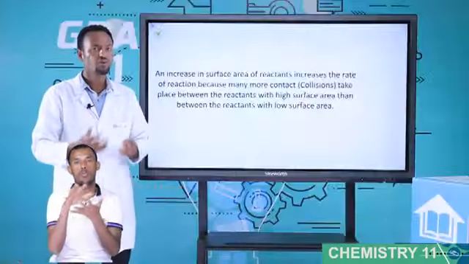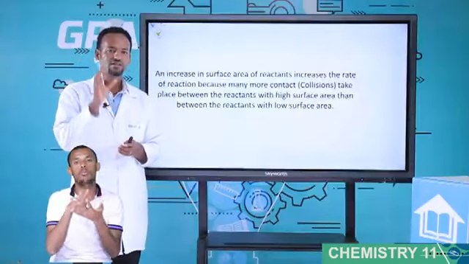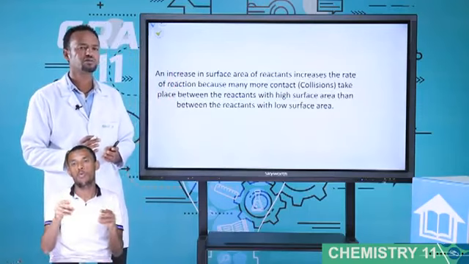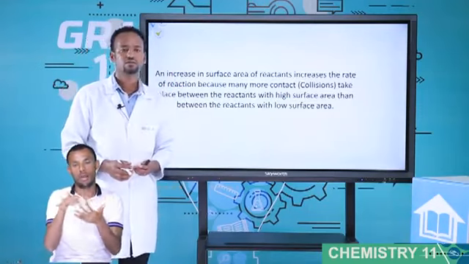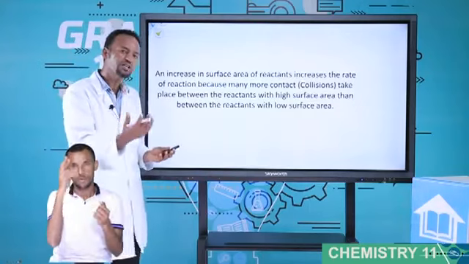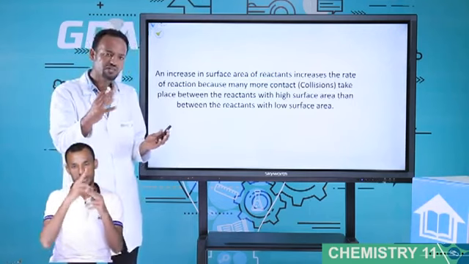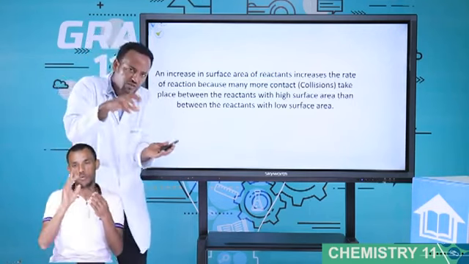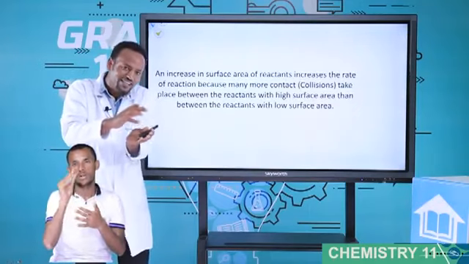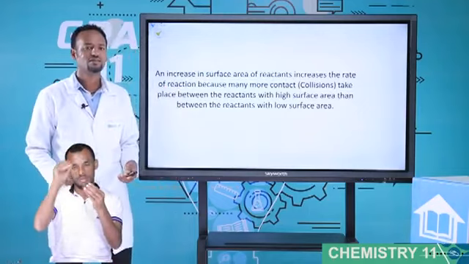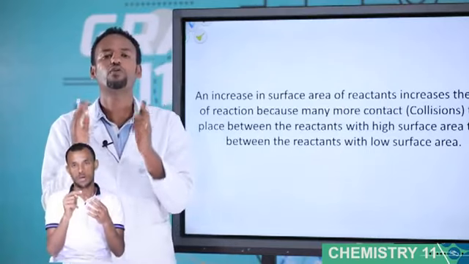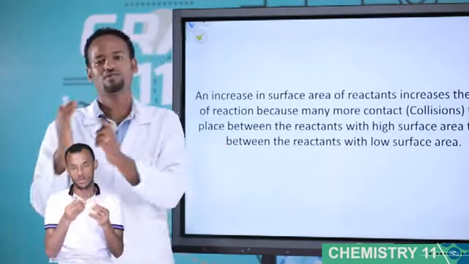Student, which one is more easily dissolved in water? Sugar in the form of crystal or sugar in the form of powder? Which one is easily soluble in water? Very good. The powder one is easily soluble in water. Why? Because the powder one is smaller in size. Smaller in size means more sugar particles contact the solvent, the water. The contact between water and sugar increases, so the rate also increases. The very important point is not sugar, but what type of sugar. Is it crystal or powder?